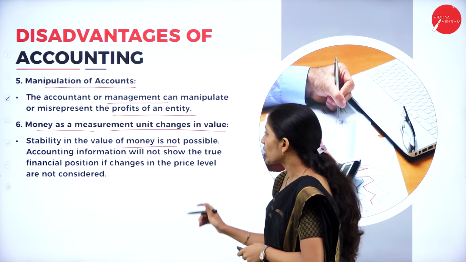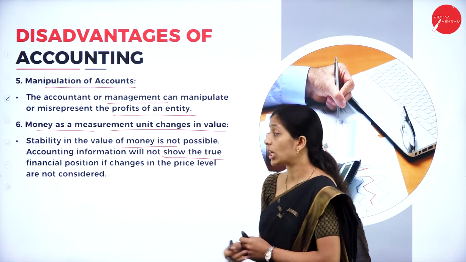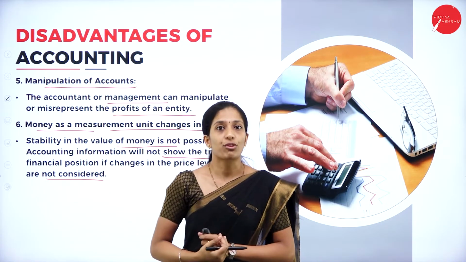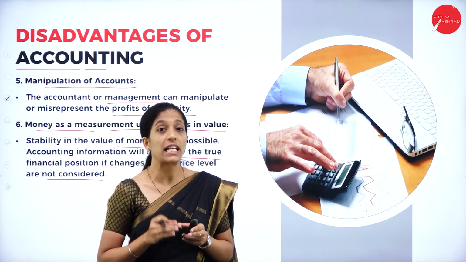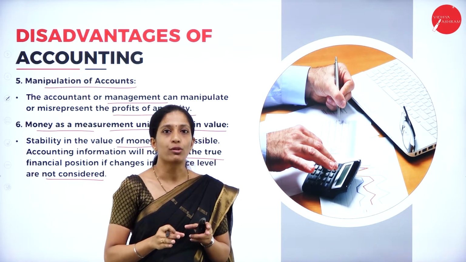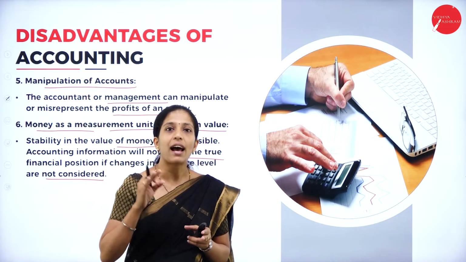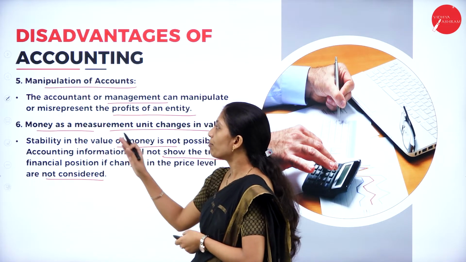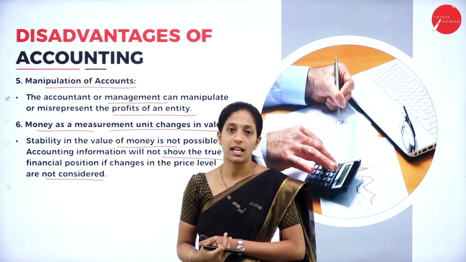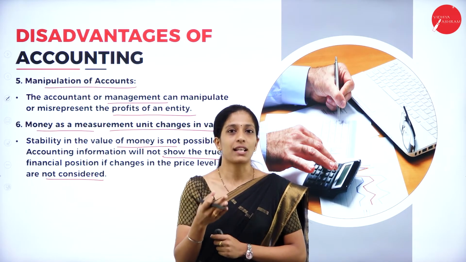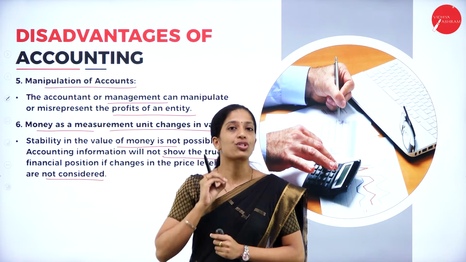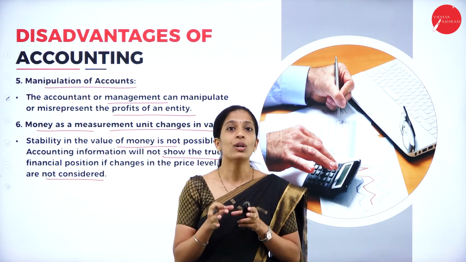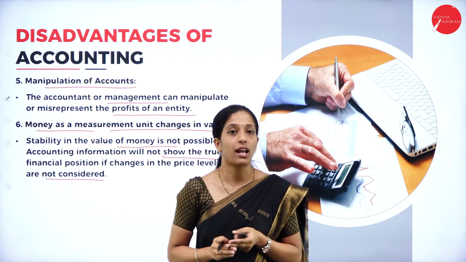So accounting information will not show the true financial position if changes in the price level are not considered. While recording in the books of account, we have to take into consideration the change in the value of money also. If we don't consider that, then the accuracy of the financial position is wrong. This is known as money as a measurement unit changes its value. It tells that whenever the money value changes, we have to record those changes in the financial statement. But we will not record that. We will record the actual value of the transaction that has taken place.